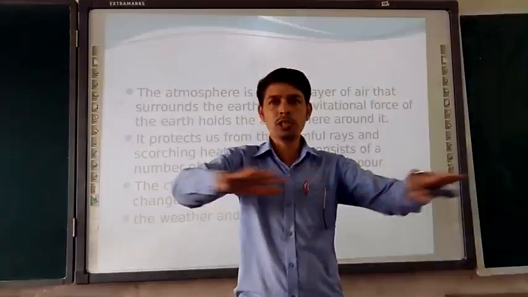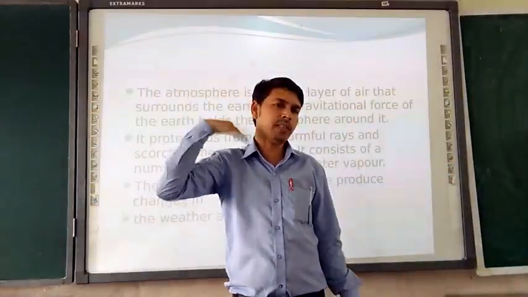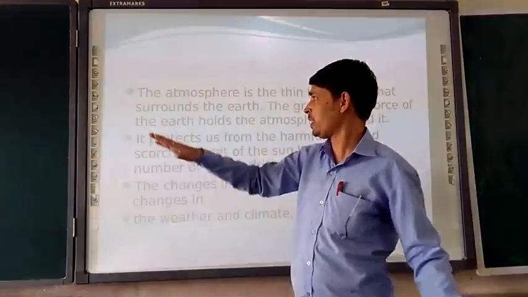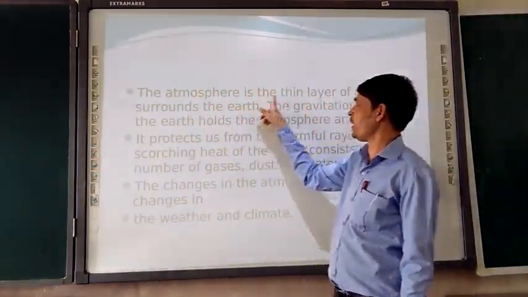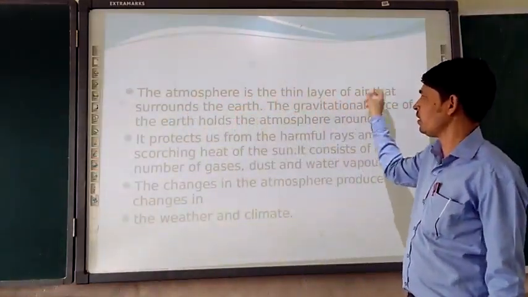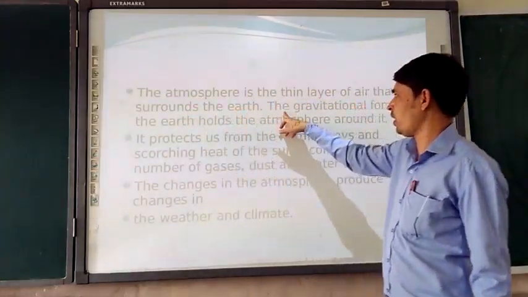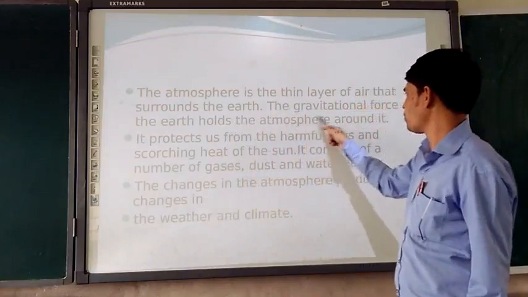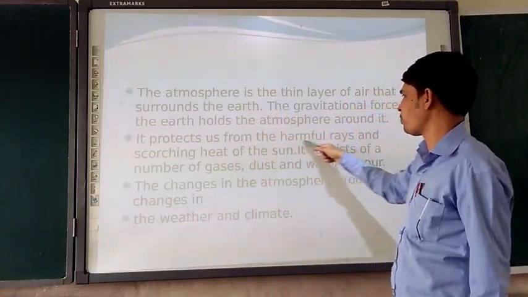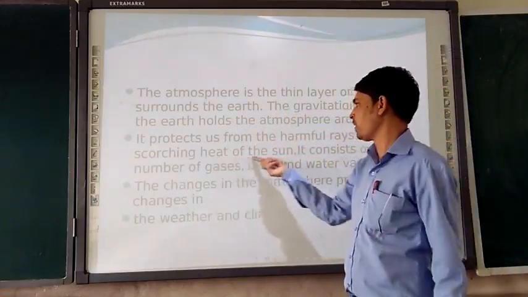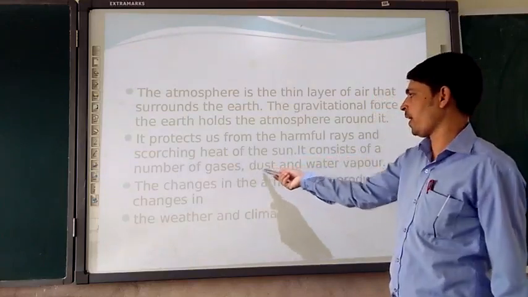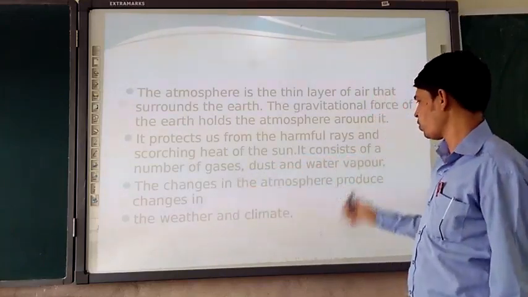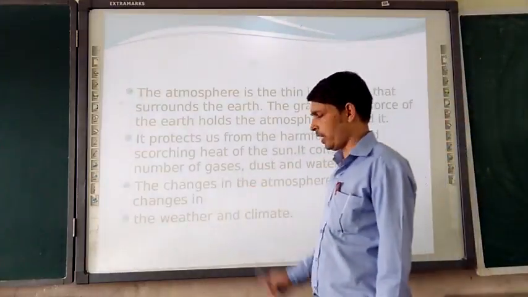As the atmosphere is here, if we move the hand, we will feel the air. So air is there. The atmosphere is the thin layer of air surrounding the earth, and the gravitational force of the earth holds the atmosphere around it. It protects us from the harmful rays and the heat and consists of gases, dust, and water vapor. Changes in the atmosphere produce changes in weather and climate.